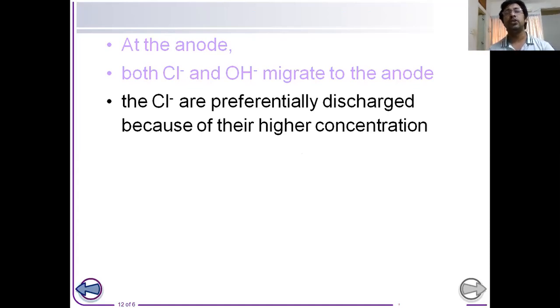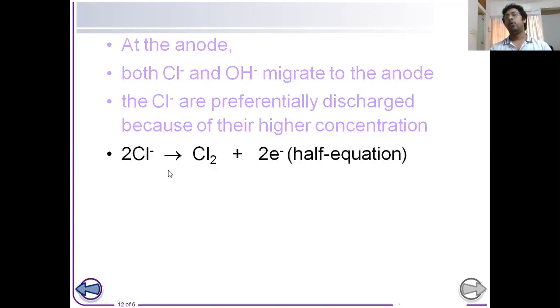We are using concentrated solution of sodium chloride, so in the solution the amount of chloride ion is more. Due to the larger amount of chloride ion, chloride ion will be discharged instead of hydroxide. So we can see the oxidation reaction here. From two chloride ions, 2 electrons will be lost and we'll get a chlorine molecule. And that is why we see yellowish green gas produced at anode, that is chlorine.